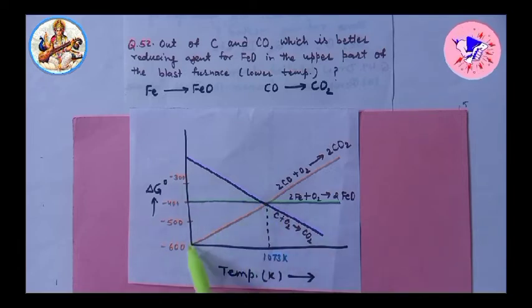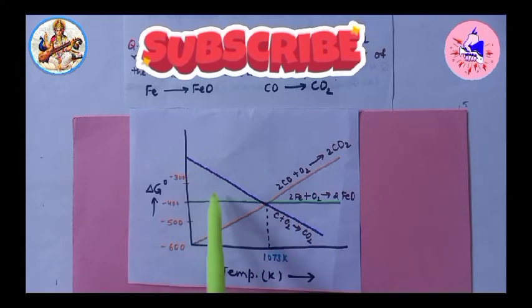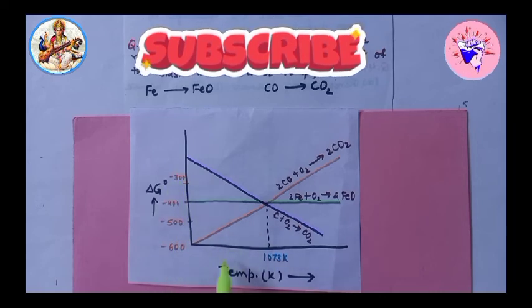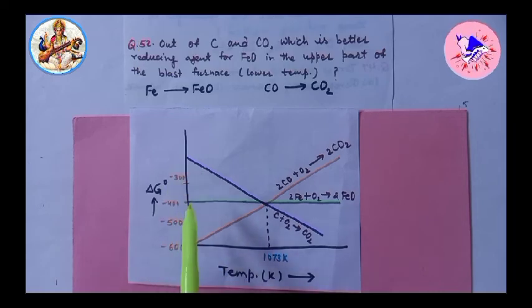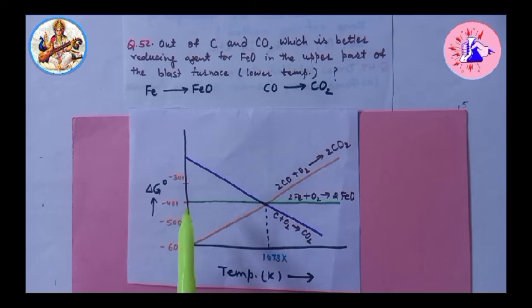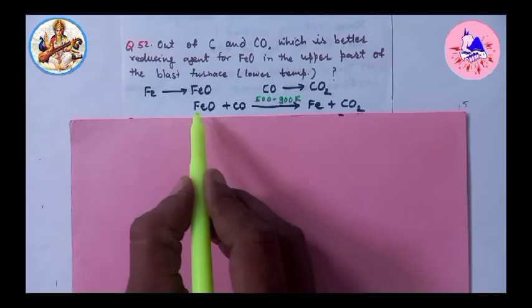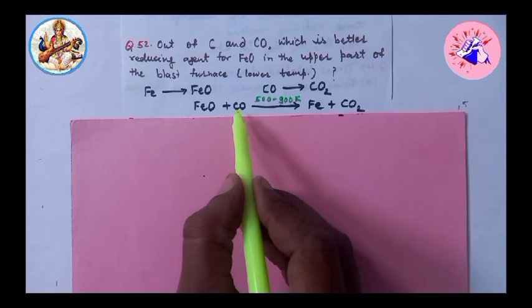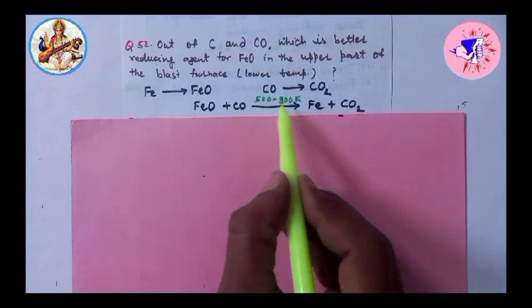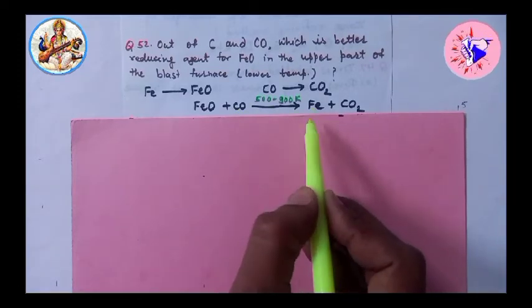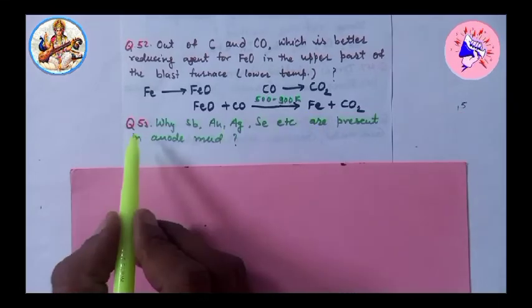The value of delta G naught is more negative below 1073 Kelvin, so carbon monoxide is a better reducing agent than carbon for FeO. Thus, FeO is reduced by carbon monoxide at 500 to 900 Kelvin temperature into Fe.